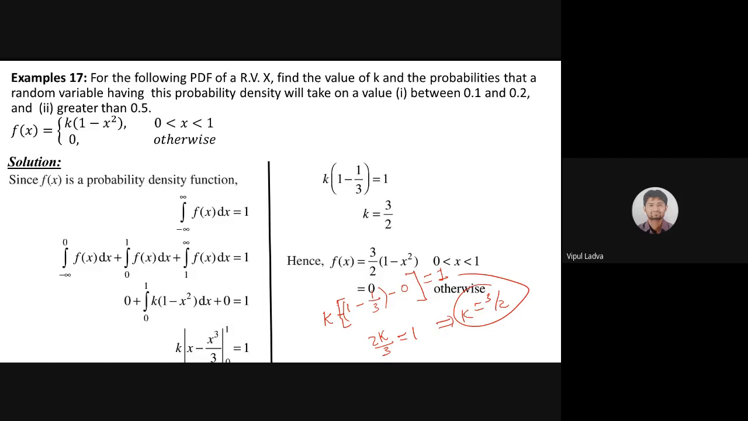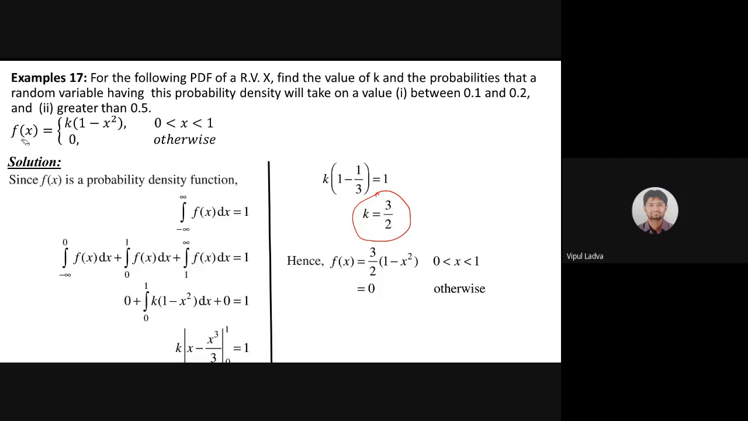Now once we have k, once we have that unknown, what am I supposed to do? I'm supposed to replace that k in my function. Earlier my function was k times 1 minus x square. Now I have that value k is 3 by 2, so I'm just replacing k over there.